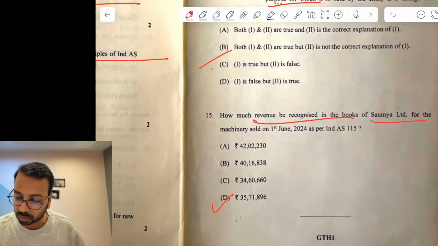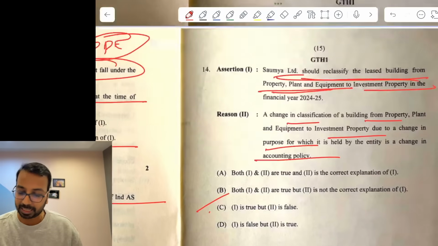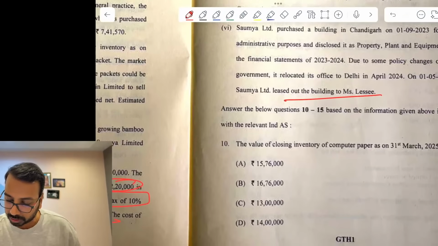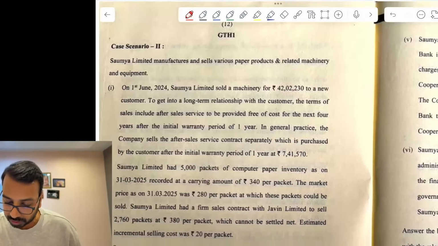Revenue should be recognized on 1st of June for machinery. That comes to 3,571,896. Now coming to question number 10. Value of inventory. Again, same firm contract. Let me just quickly calculate that.